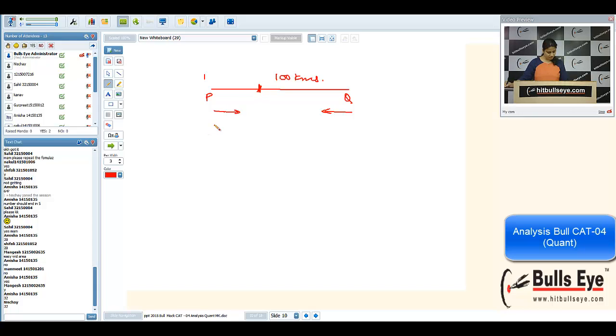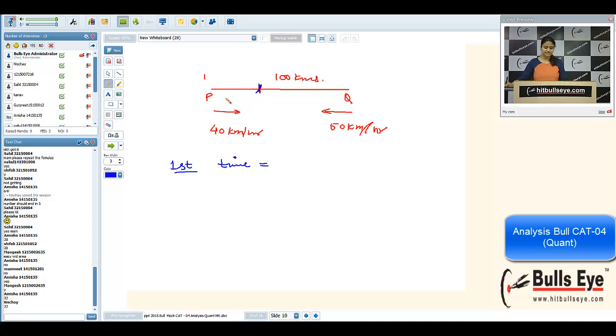And speeds of them are given. One speed is 40 km per hour, another speed is 50 km per hour. I'm using the concept of relative speeds. For the first meeting point, first of all, I'm writing the time. After how much time will they meet for the first time? When they are moving for the first time, they will complete one track together.